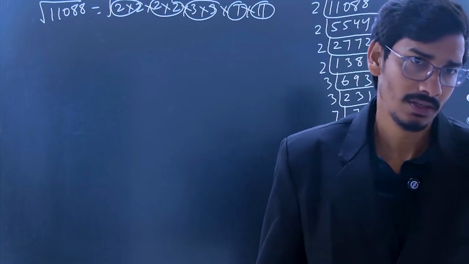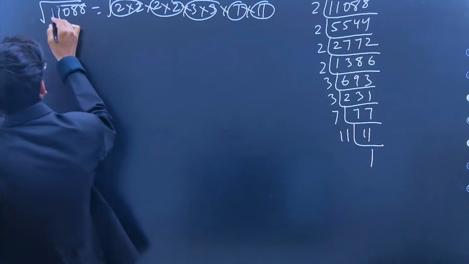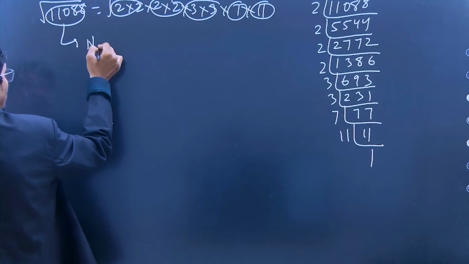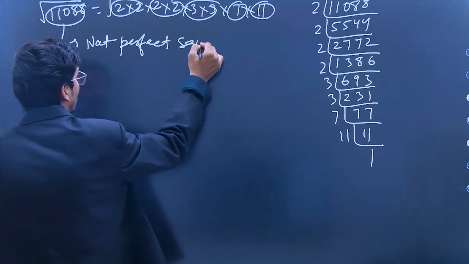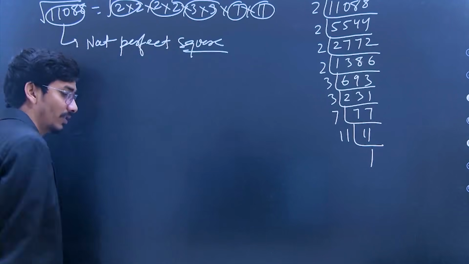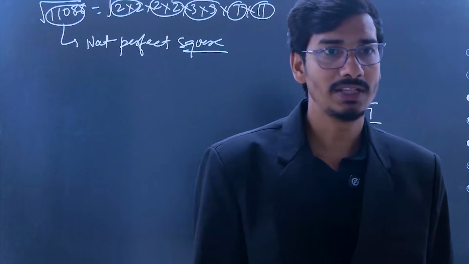Yes. So this is not a perfect square, and its square root does not have a value in the natural numbers. Okay, so in this way we can continue.